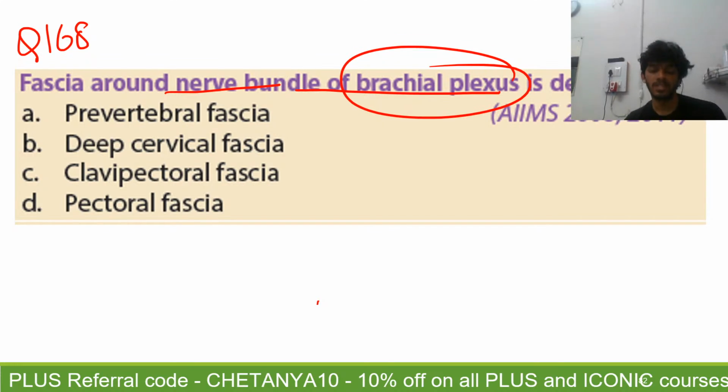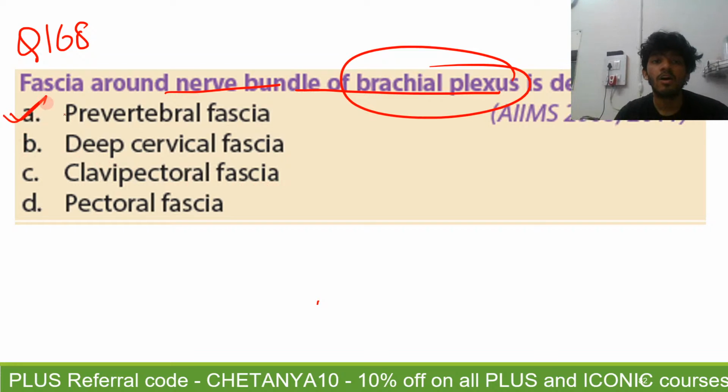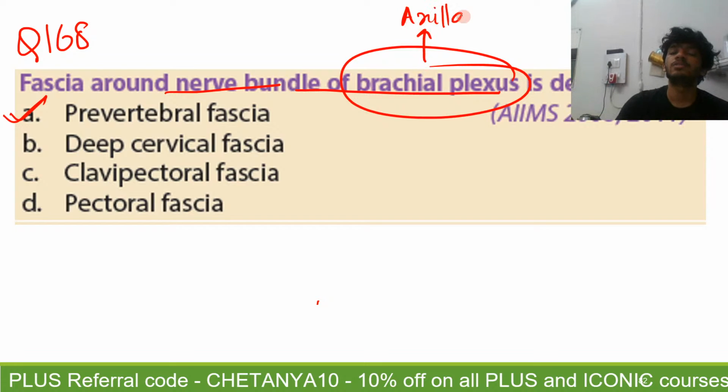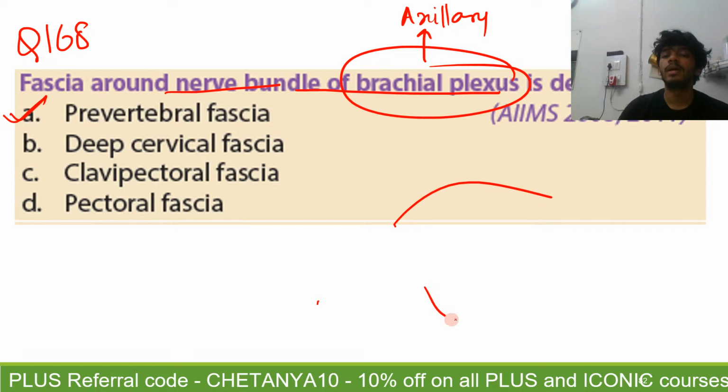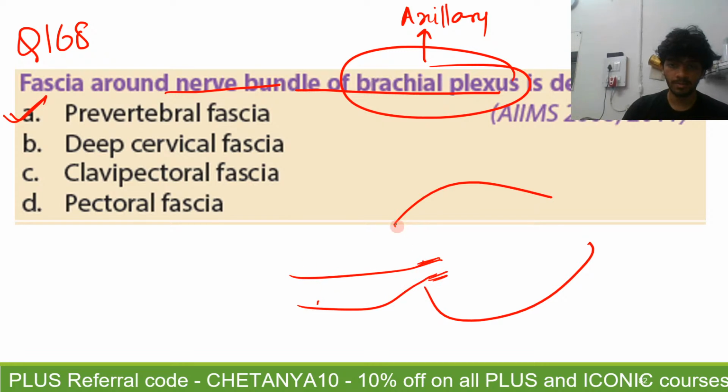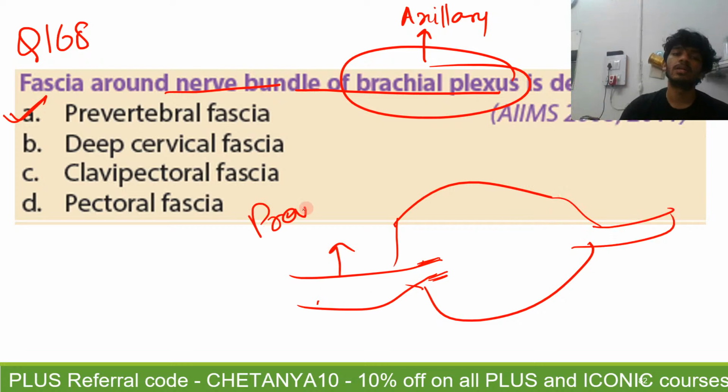Yes, prevertebral fascia, that's correct. Mishti has given the correct answer. The fascia around the nerve bundle of the brachial plexus is the axillary sheath, right? So the brachial plexus is arising between the scalenus anterior and the scalenus medius. Here the prevertebral fascia continues as the axillary sheath outward, and it is an extension of the prevertebral fascia which surrounds the brachial plexus, right?